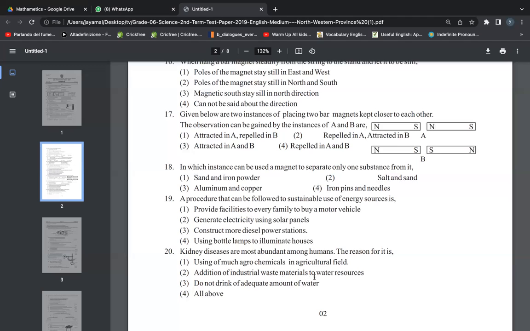Addition of industrial waste materials to water resources. This is also another way of polluting water. Once we take those water, once we try to drink them, we will get kidney diseases. So that is also true.